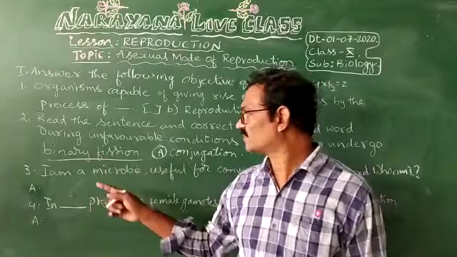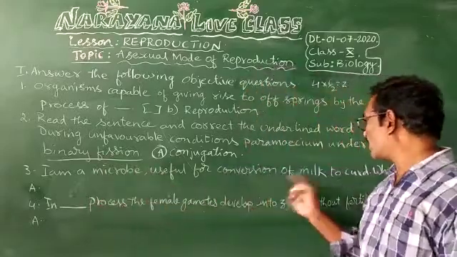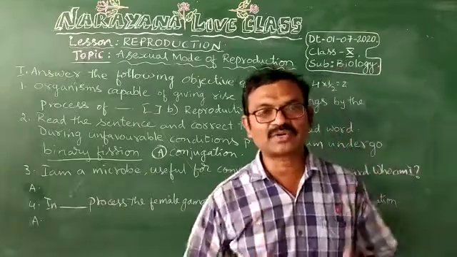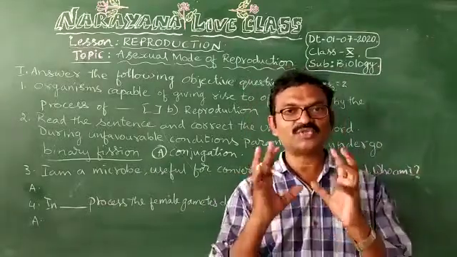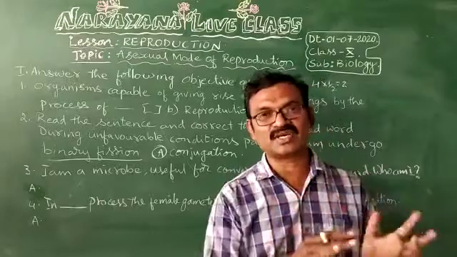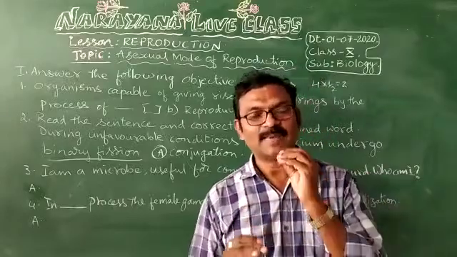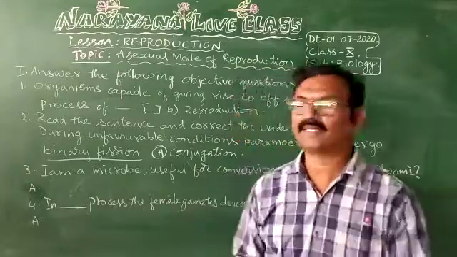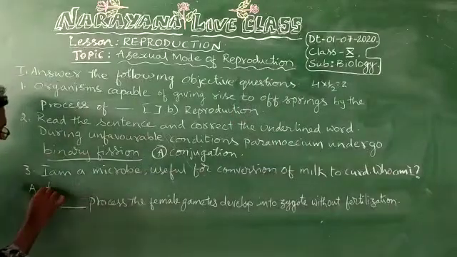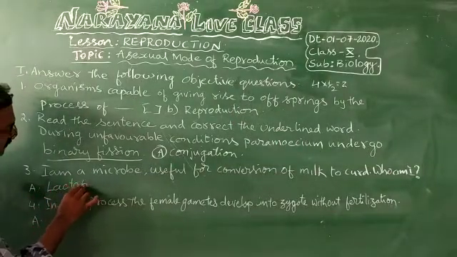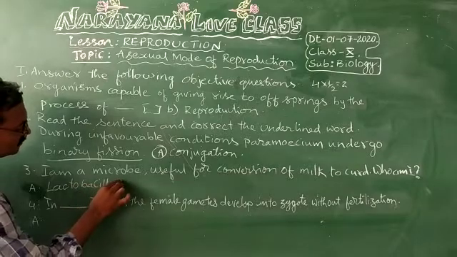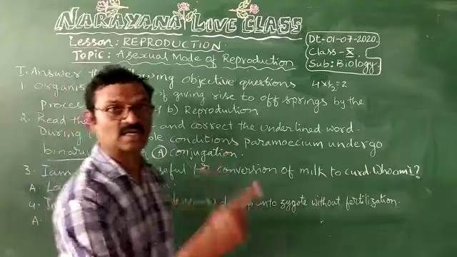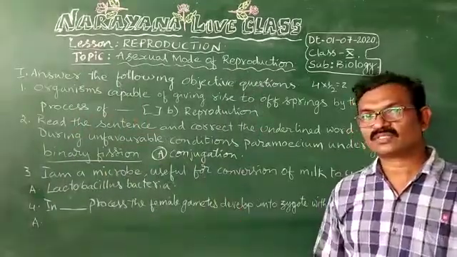Now, third question. I am a microbe useful for conversion of milk to curd. Who am I? I am a microbe, microorganism. I am useful for converting the milk into curd. Who am I? You know that, bacteria. What kind of bacteria? Lactobacillus bacteria. Lactobacillus bacteria.